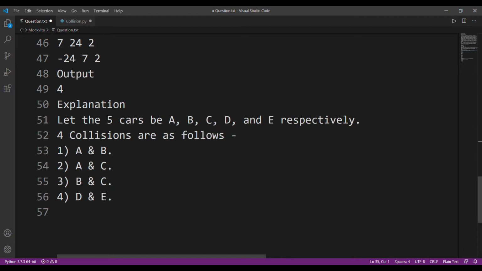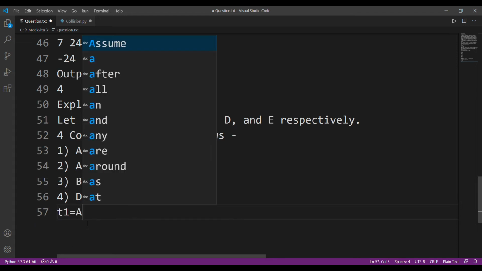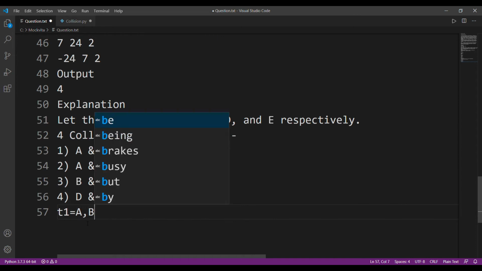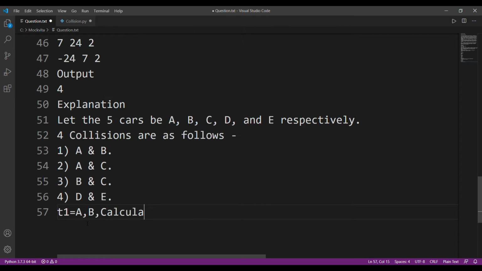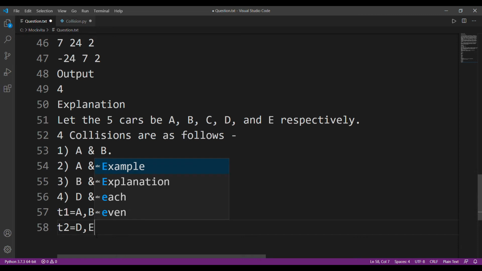It doesn't actually indicate time, it only means that these cars are colliding. But if we use a little bit of our brain, we can see that if A and B are colliding, A and C are colliding, and B and C are colliding, then all these three have the same time, and D and E have a different time. So if I have to make an assumption, at t1 time A, B and C are there, and at t2 time D and E are there. Since only two cars are present, D and E, there has only been one collision, and that was between D and E.